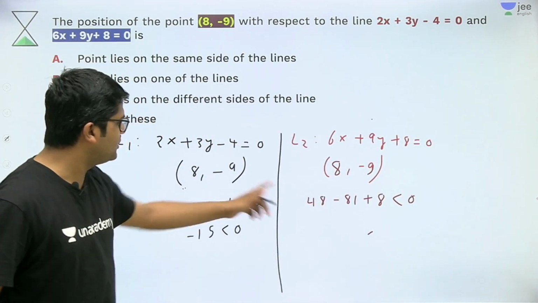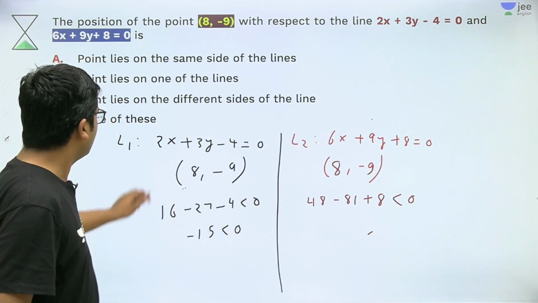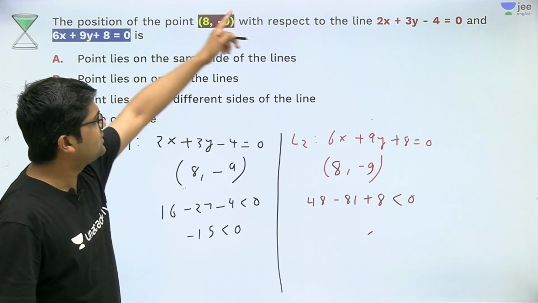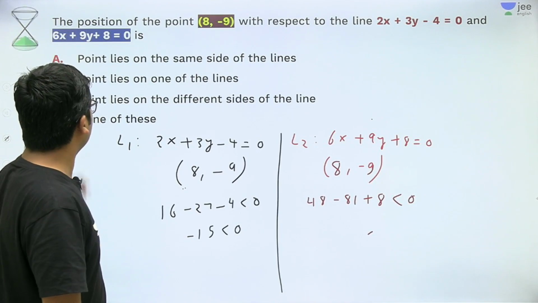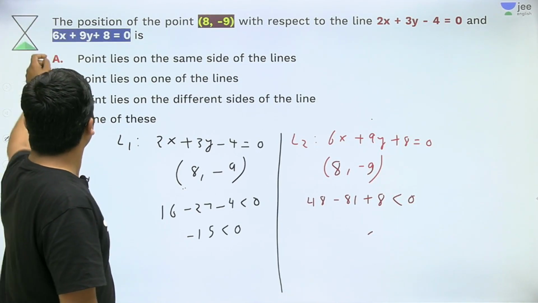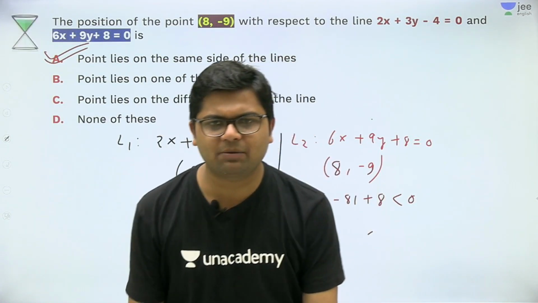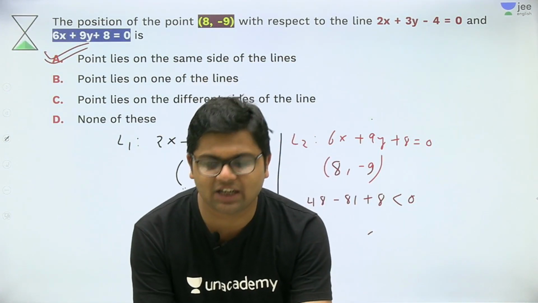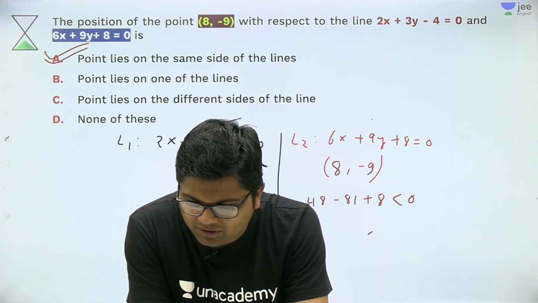Since both of these values have the same sign, which is negative, therefore this point will lie on the same side with respect to these lines. So the answer will be A. Because the sign is the same, the point will lie on the same side of the lines. Okay, very good students, very good.